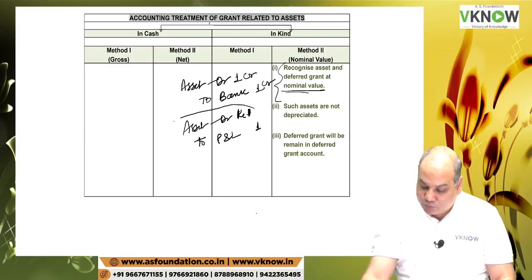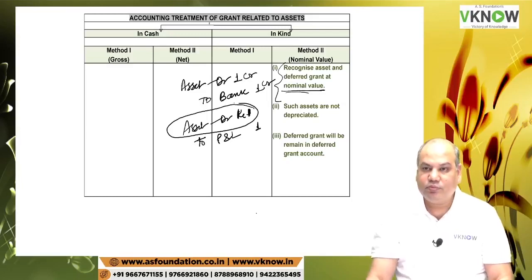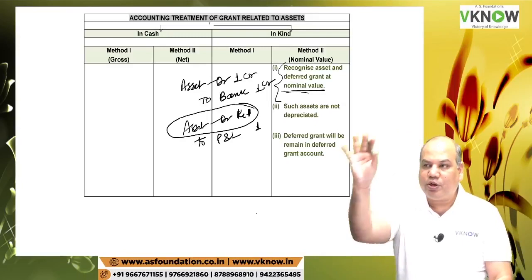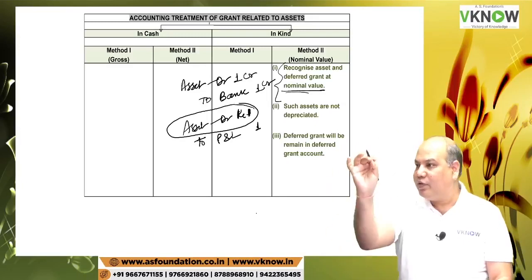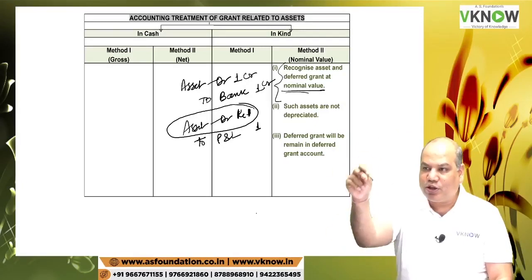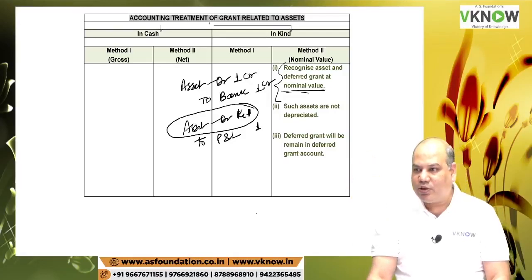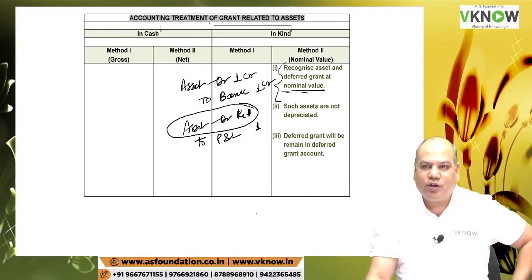The idea is to bring the asset in the books of account, so that in your property, plant, equipment schedule you will have this asset and you will disclose that this was received out of government grant. If I don't pass this entry, this asset will not reflect in the balance sheet.